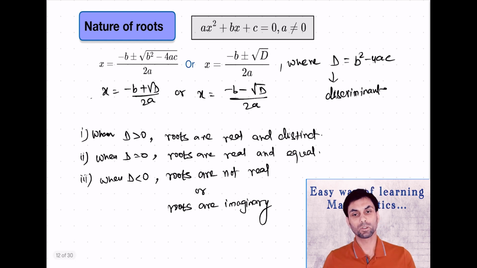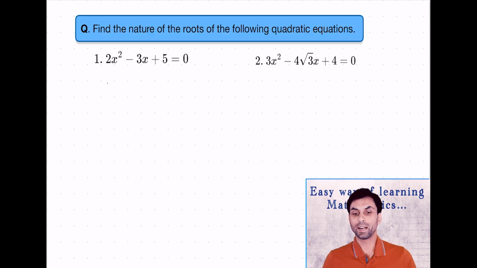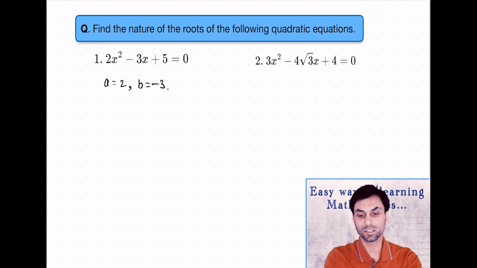Now once we know about the nature of the roots, let's solve some questions which are based on it. So you have to find the nature of the roots of the following quadratic equations. In order to find the nature of the roots, we are going to find the value of D first. So we will find out a is what? Here 2, b is minus 3, and c is 5. The value of D will be b square minus 4ac, which will be minus 3 square minus 4 into 2 into 5.